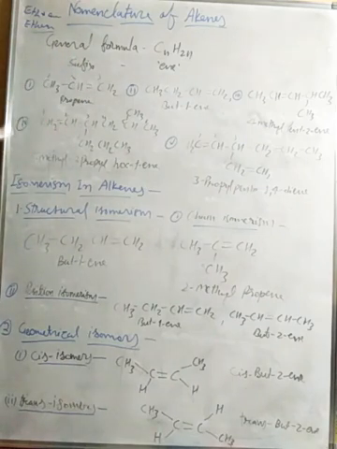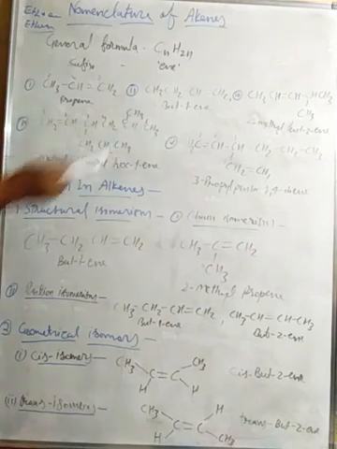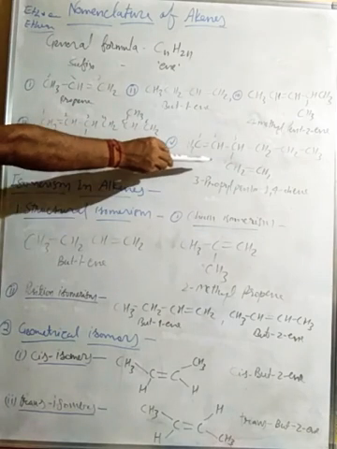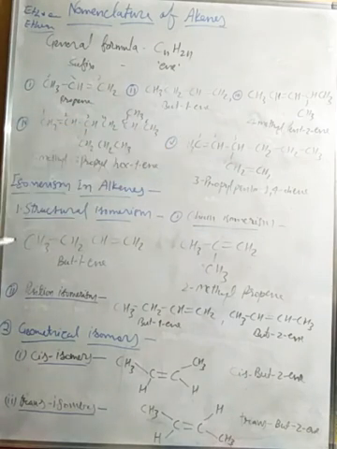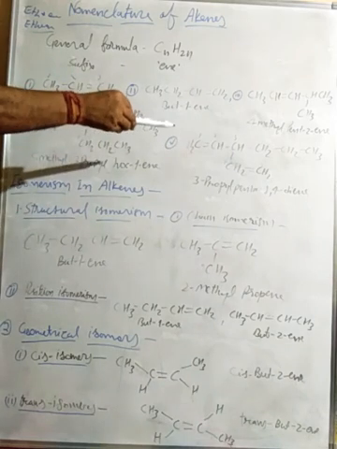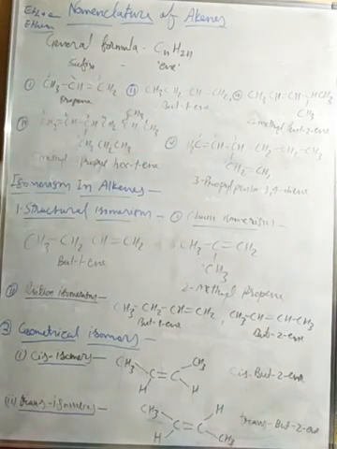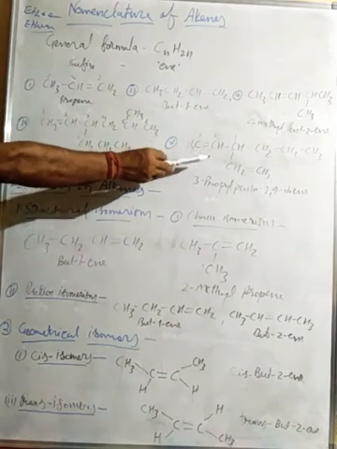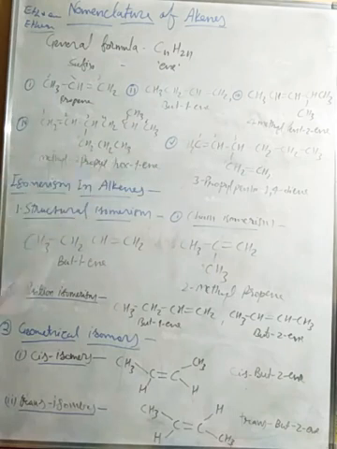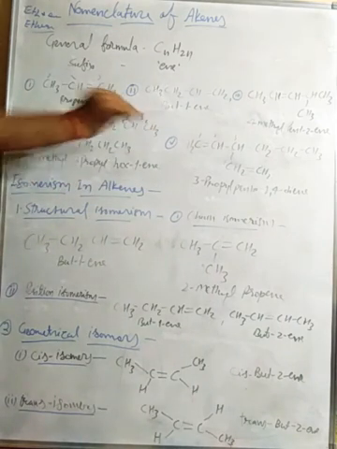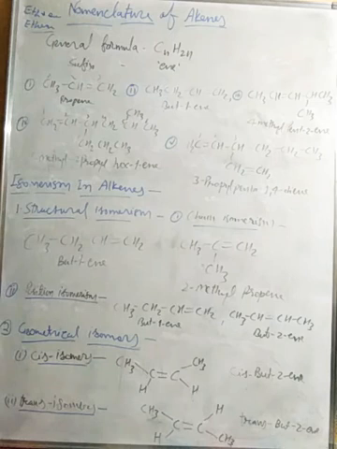But here the condition is that the first number has an alkene group, and the side chain also has an alkene group. And there is the larger number of alkene groups, so we will have to give preference to the alkene group. So the parent chain will be CH2, CH, CH2 double bond CH2, right? And CH2, CH3 will be the alkyl group, the side chain, right?